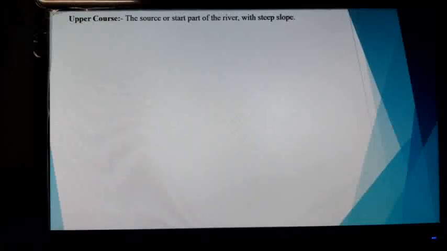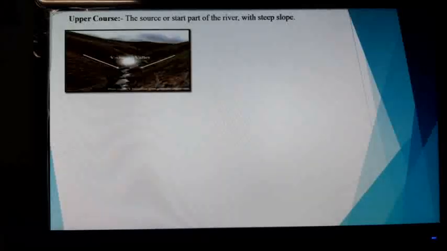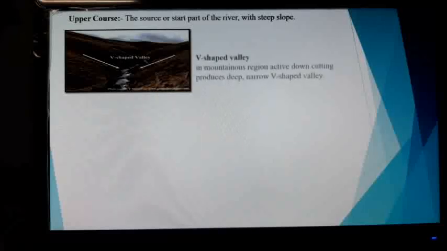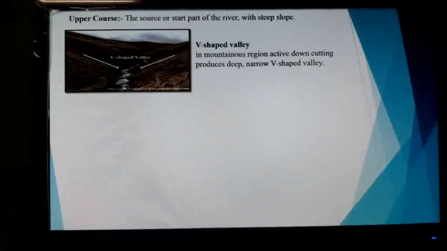Upper course: the source or the start part of the river with steep slope is known as the upper course. Now here you can see the V-shaped valley. We have to know now about the V-shaped valley, the most prominent feature of the upper course of a river. In a mountainous region, the river flows very fast down the steep slopes and wears away the bed. The active down-cutting produces a deep, narrow V-shaped valley, and side cutting is not so prominent at this stage.